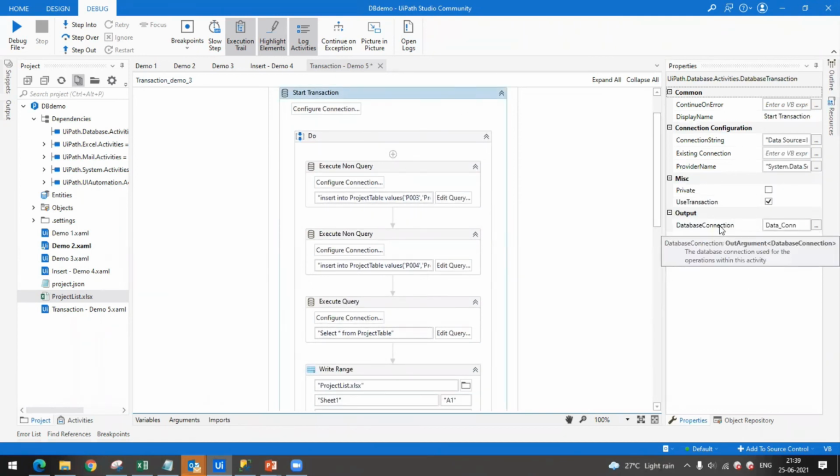So this data connection can be used after doing some click or some activities. This connection can be used so that particular transaction is active without disconnecting. So you have done start transaction, and you have a couple of execute non-query activities.